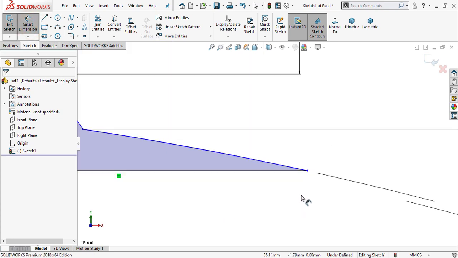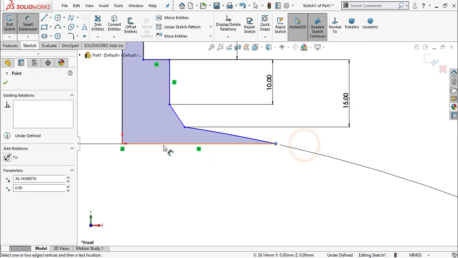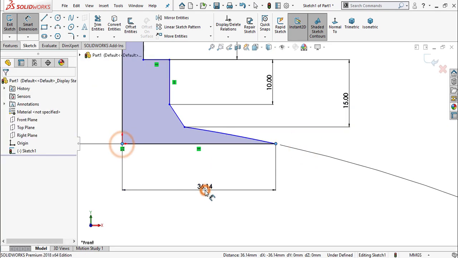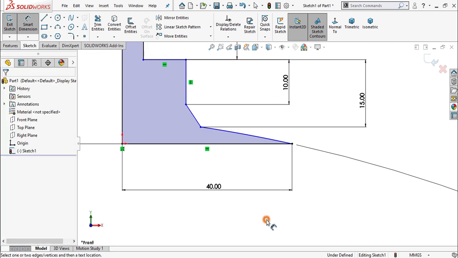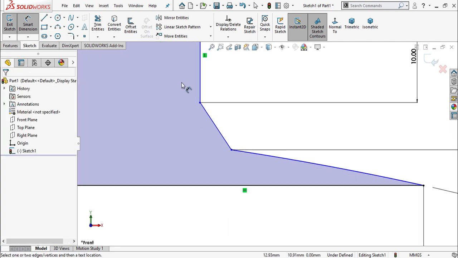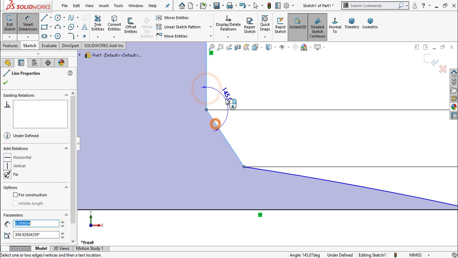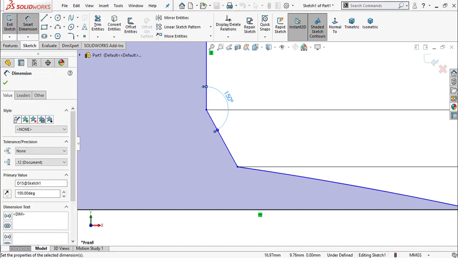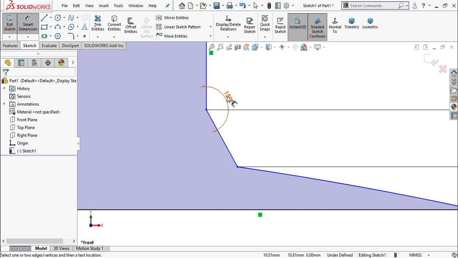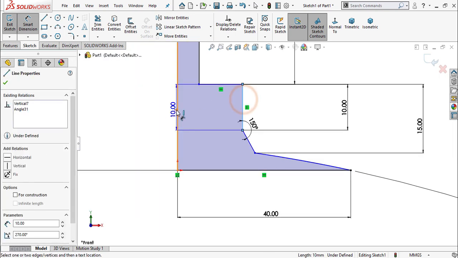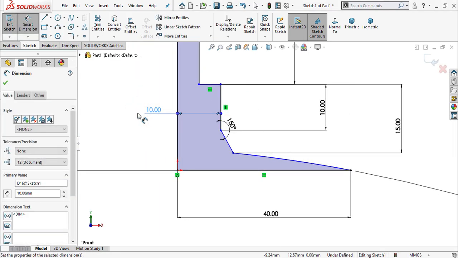Now this point and this origin 40 mm. This angle is 150 degrees. 10 mm.